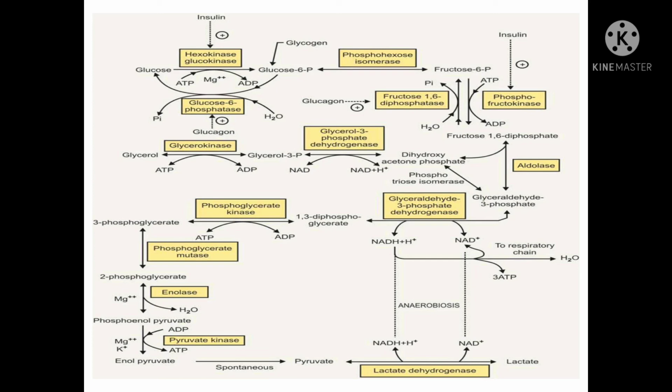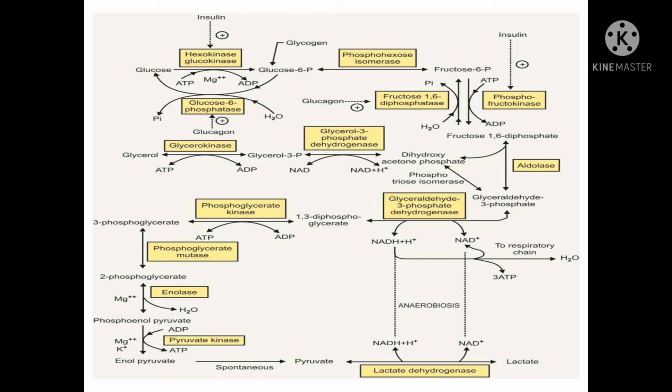Now the last stage of this pathway is the formation of pyruvate. Phosphoenol pyruvate is converted to pyruvate with the help of the enzyme pyruvate kinase. Here one ADP is converted to ATP, with magnesium.